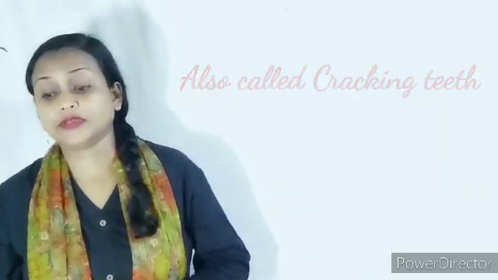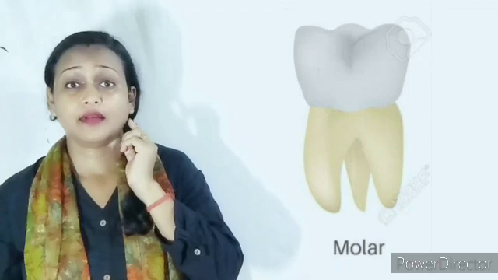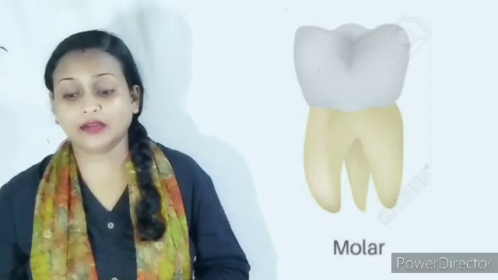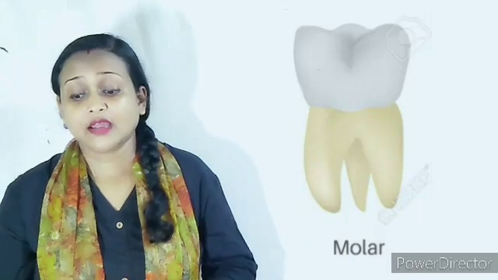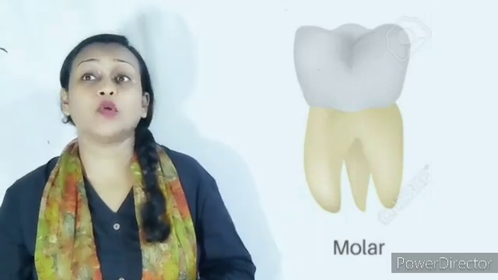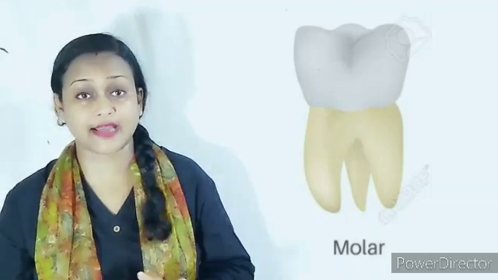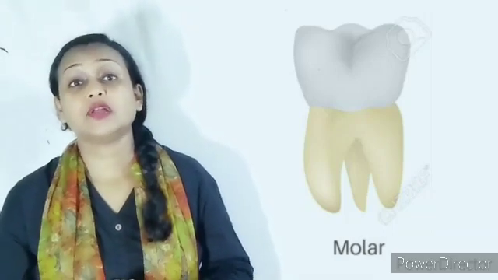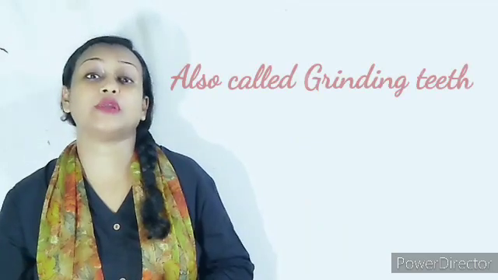Then the 4th type of teeth that we have is the molars. Next to the premolars are the last 3 teeth on both sides, at the end of your jaw. That is 3 and 3, 6, and on top also 3 and 3, 6. These are known as the molars. Molars are broader than the premolars, and they too are flat and are used to crush and grind the food into fine paste. So molars are also known as grinding teeth.